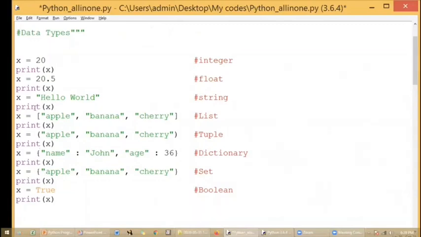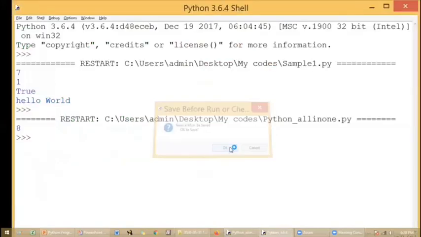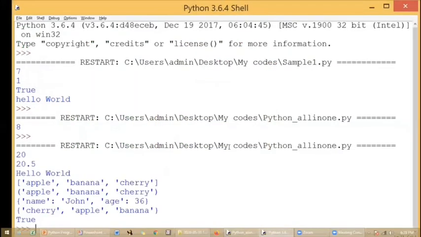Right now, for data types, I'm trying to run the code. When I run the code in the Python shell, I'll be getting the respective values. So for all the data types we assigned, we got the respective values in the Python shell. I hope you have understood the different data types and how to use them in Python.